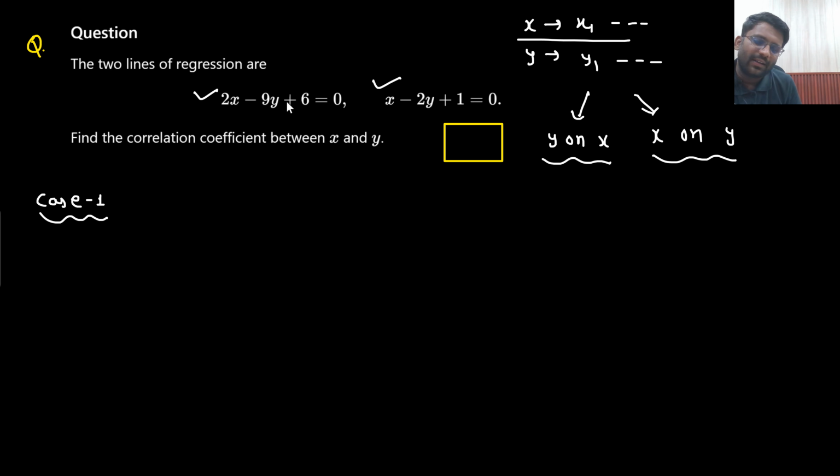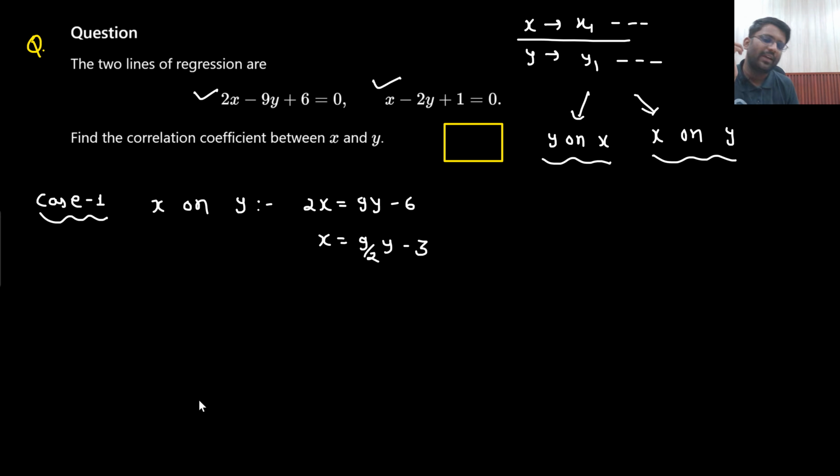I am assuming that, let's just say, this particular line is x on y. What I am assuming? The x on y line is 2x equals 9y minus 6. So x will be equal to 4.5y minus 3, or 9 by 2 y minus 3. So this I am assuming as x on y.